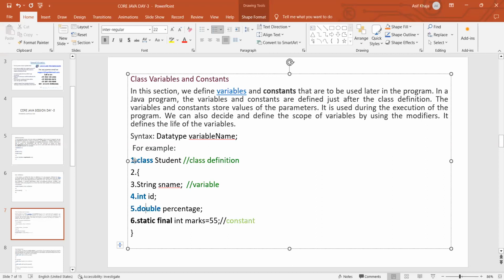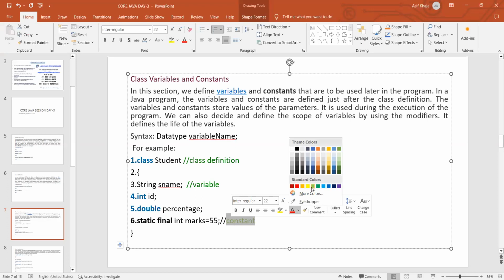The syntax of this is data type and the variable name. For example, here this is the class. String is the data type and sname is the variable. Int is the data type, ID is the variable. Double is a data type, percentage is a variable. And here static final int marks, now it became a constant.